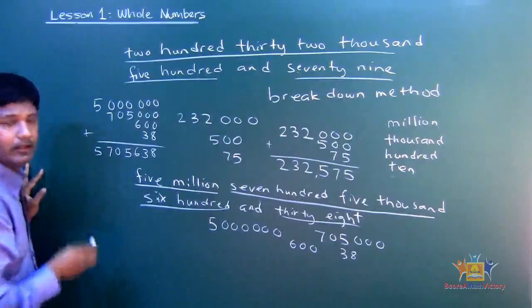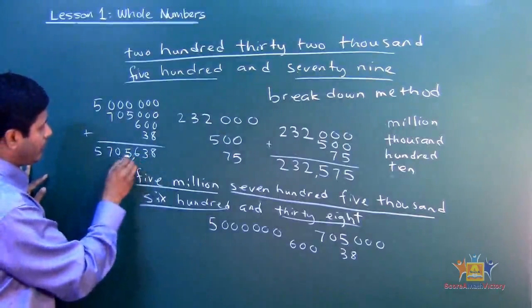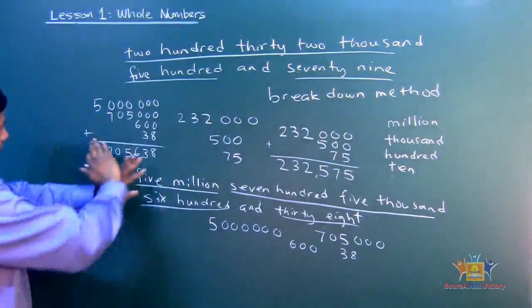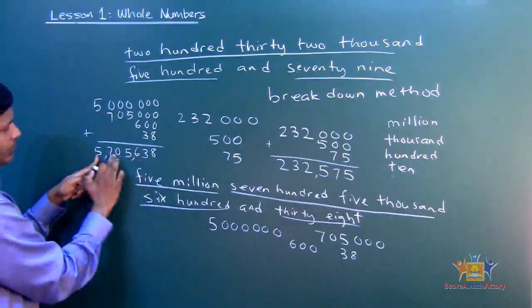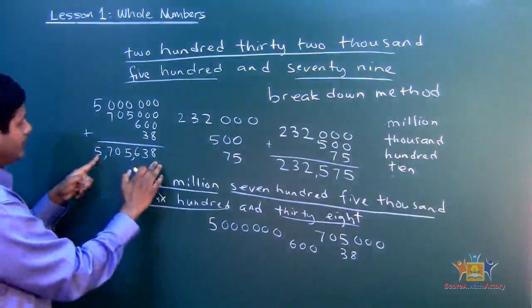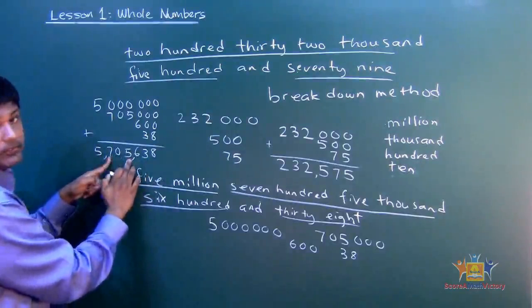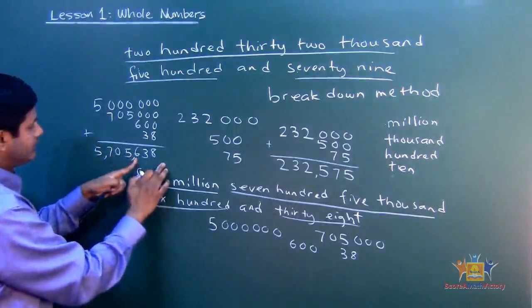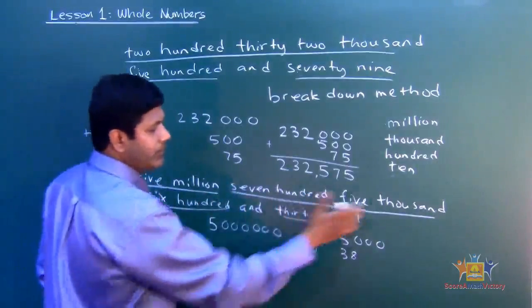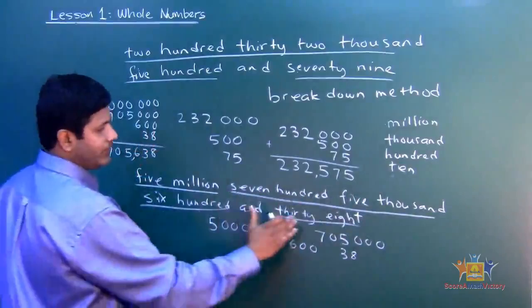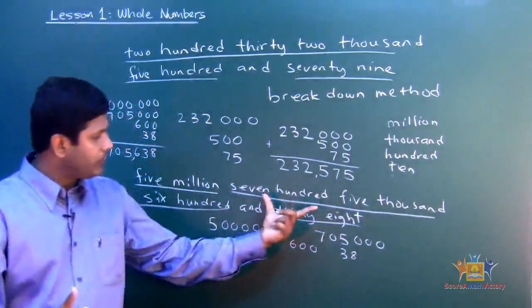Right there. Let's read this. 1, 2, 3, comma. 1, 2, 3, comma. So we block this whole thing. This is 5 million because 1, 2, 3, 4, 5, 6. And then 705,638. See, 5,705,638. Now be careful on this one.